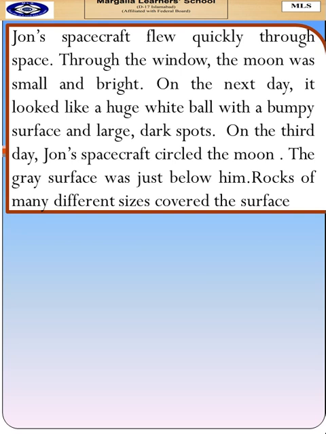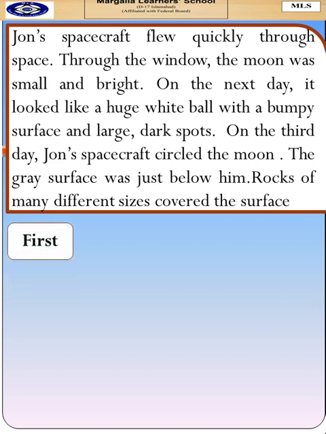Through the window, the moon was small and bright. On the next day, it looked like a huge white ball with a bumpy surface and large dark spots. On the third day, John's spacecraft circled the moon. The gray surface was just below him. Rocks of many different sizes covered the surface.